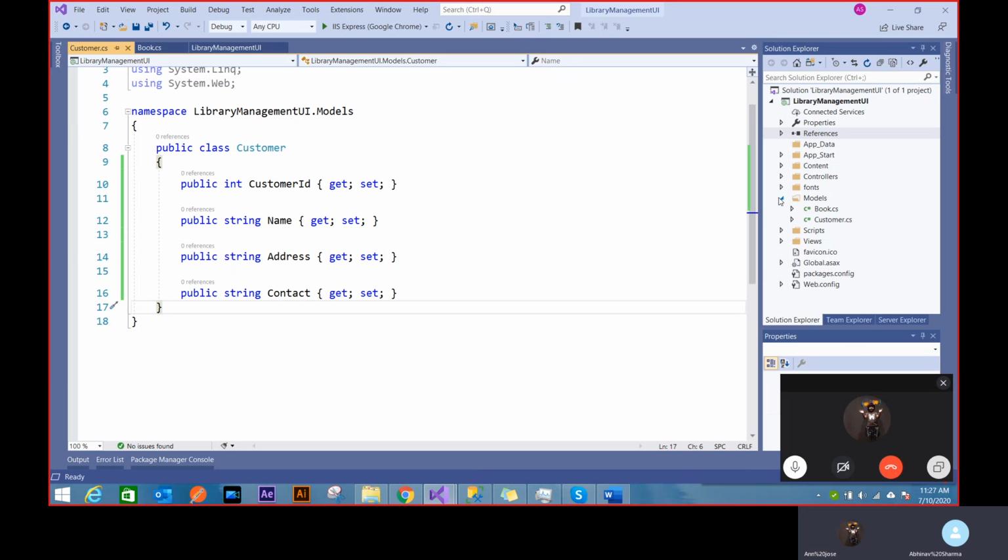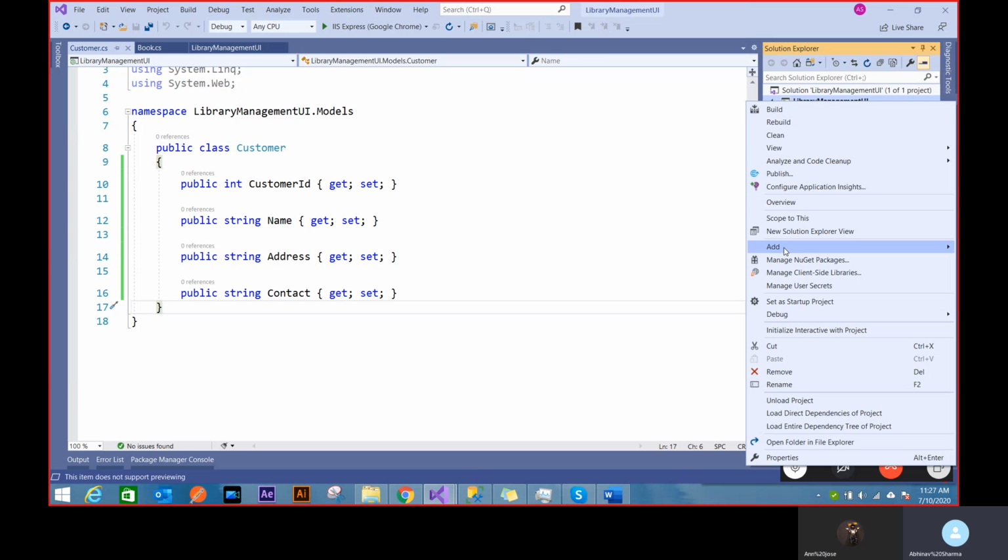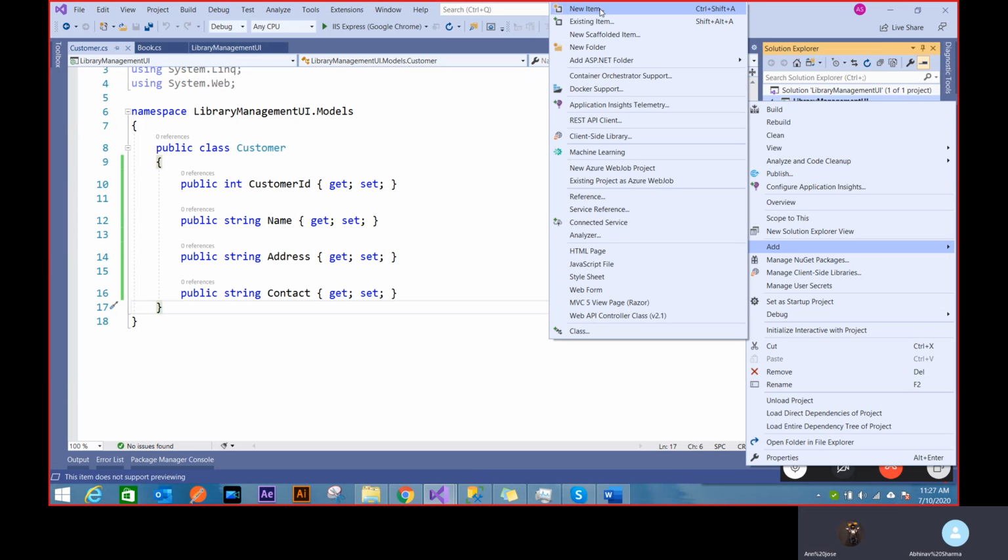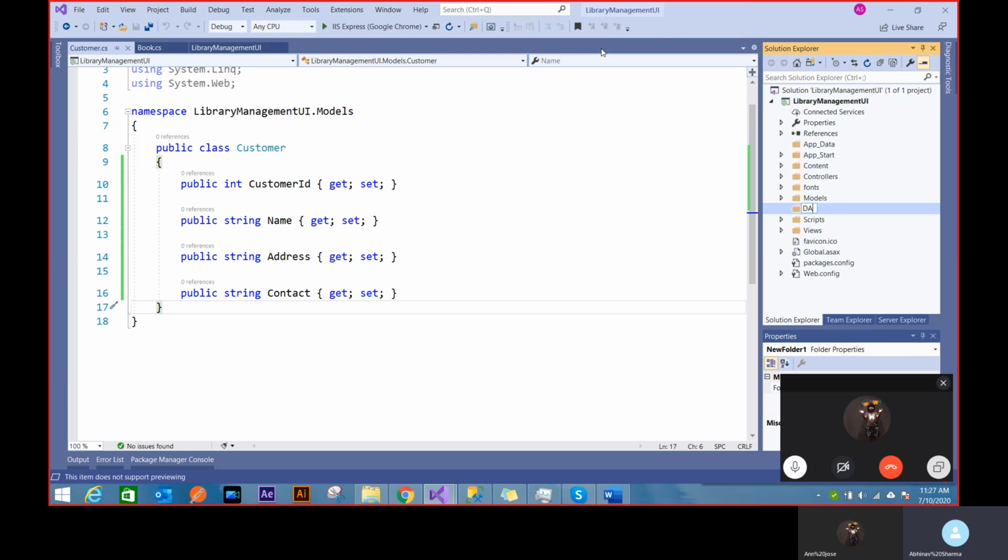So in order to avoid that, I'll just create a new folder, because I'm dealing with a DAL now in my own application. I'll just say it like a convention. It doesn't matter, you can name it anything, but I'm just making a DAL so that it's clear that I'm using a DAL layer.